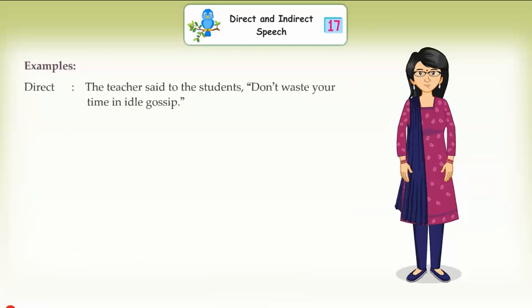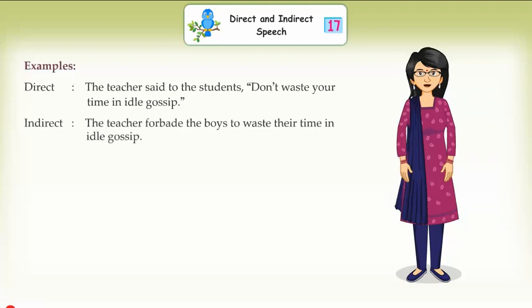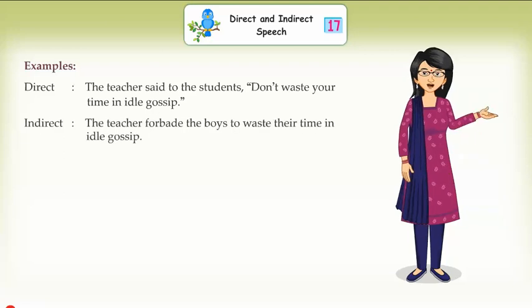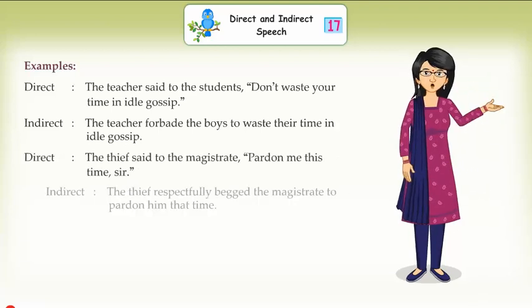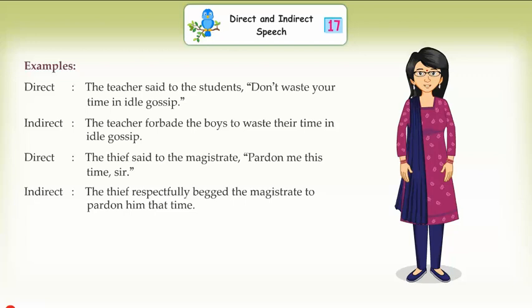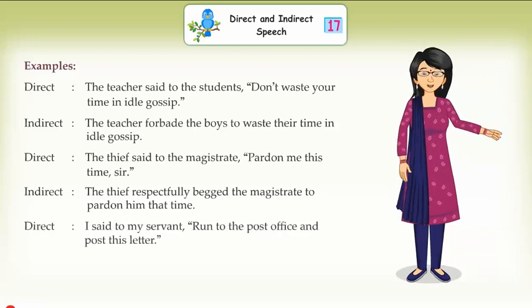Examples. Direct: The teacher said to the students, "Don't waste your time in idle gossip." Indirect: The teacher forbade the boys to waste their time in idle gossip. Direct: The thief said to the magistrate, "Pardon me this time, sir." Indirect: The thief respectfully begged the magistrate to pardon him that time.